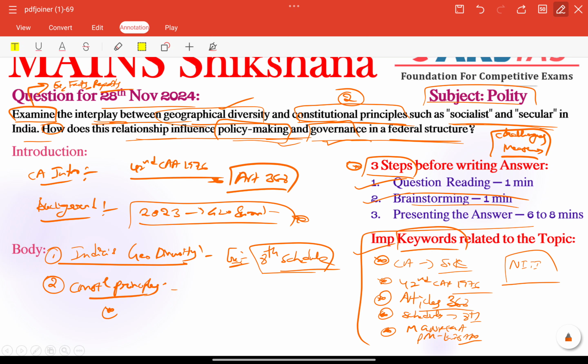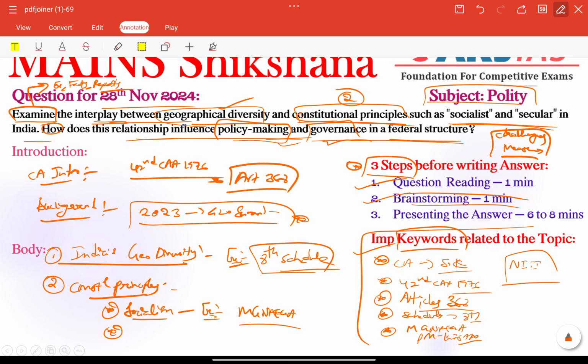In this, socialism is very important. Socialism focuses on equitable distribution of resources. For example, here we can include schemes like MGNREGA, which ensures rural employment.